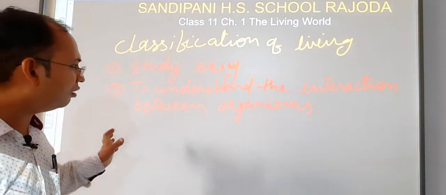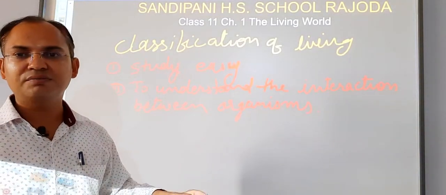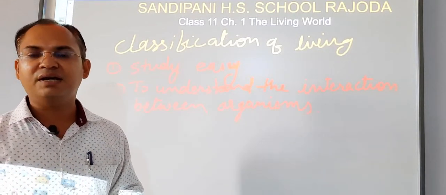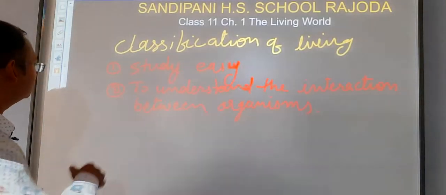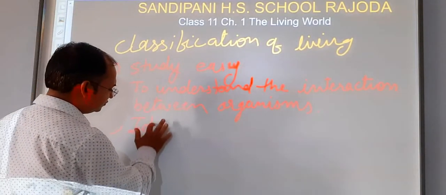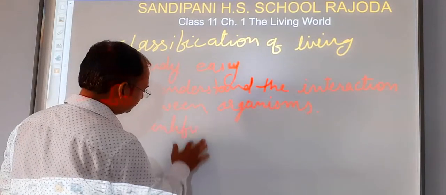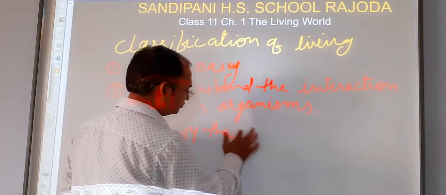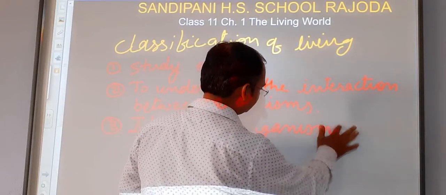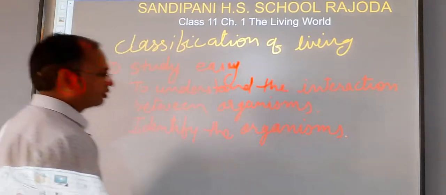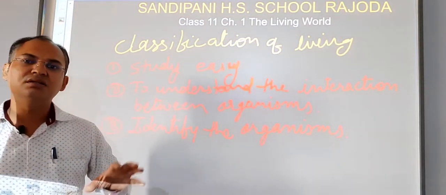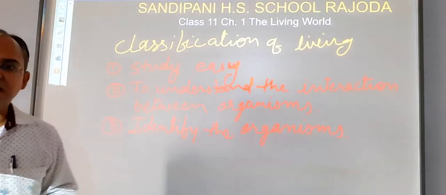If that organism is not present there, we can easily identify that it is a newly identified species. So the third need is to identify the organism, or if we want to find an organism of a particular character, we can easily find it inside that group.